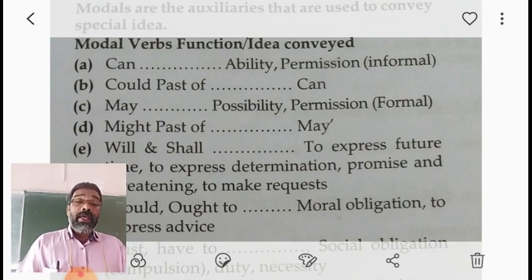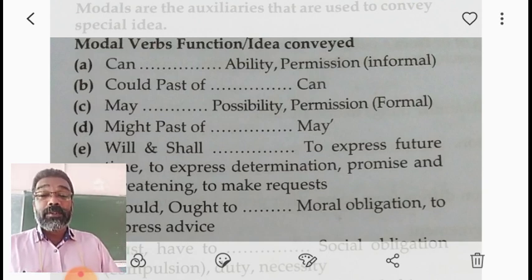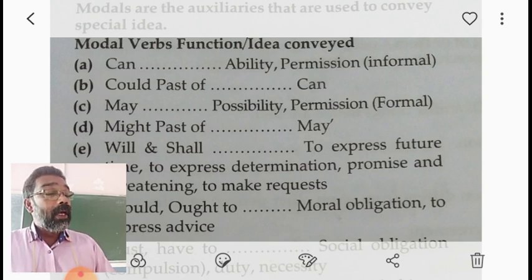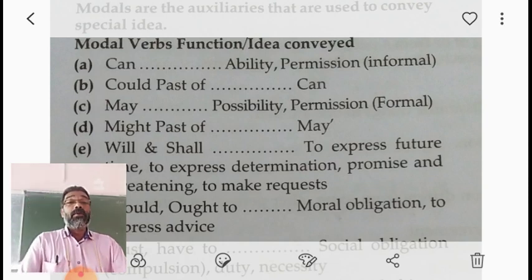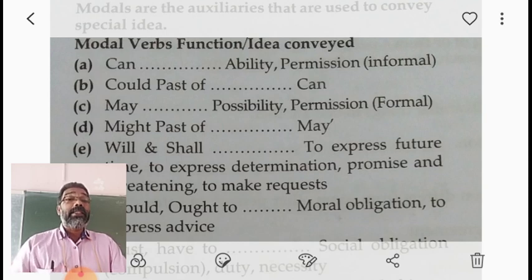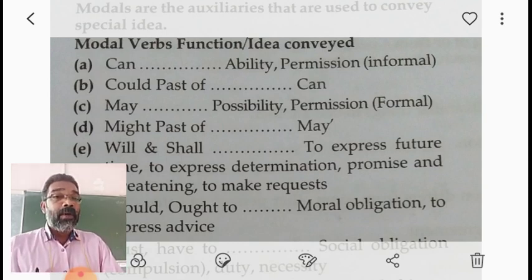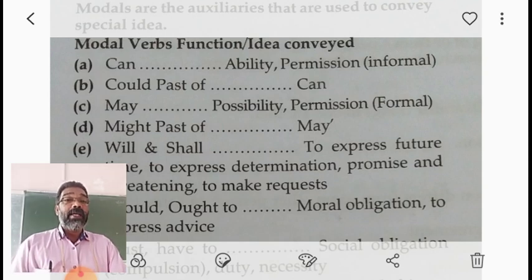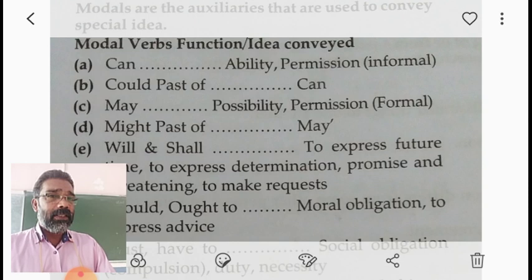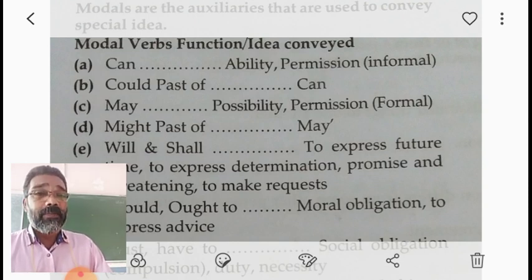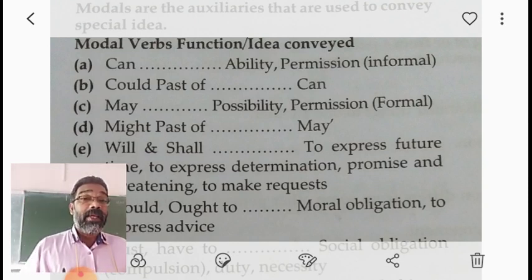Now, may is also used to express possibility, and might is also used to express possibility. In the case of may, the chances are more. The use of might shows a rare possibility, less possibility.